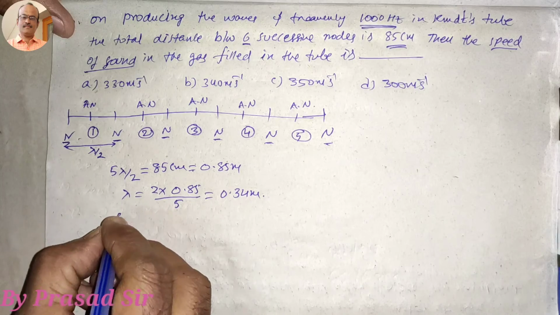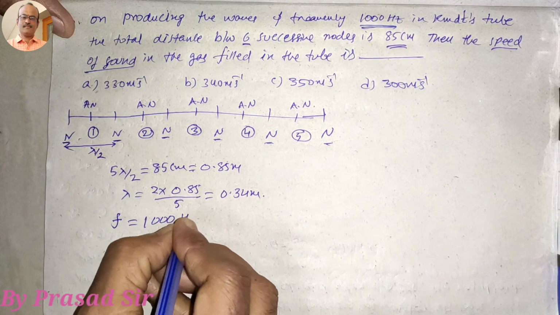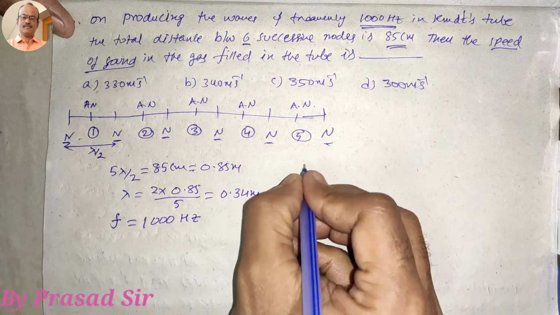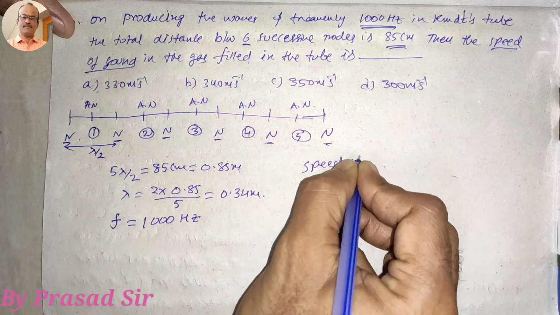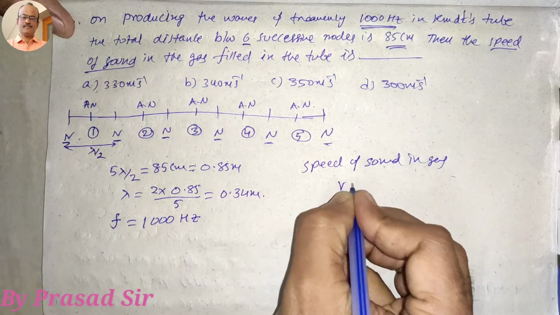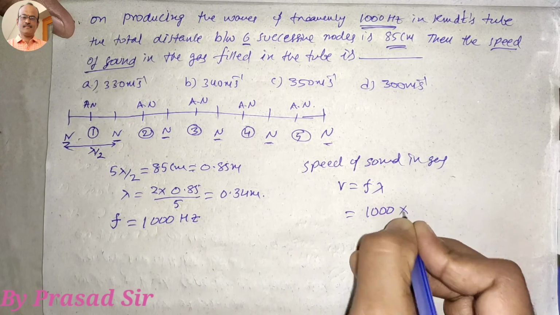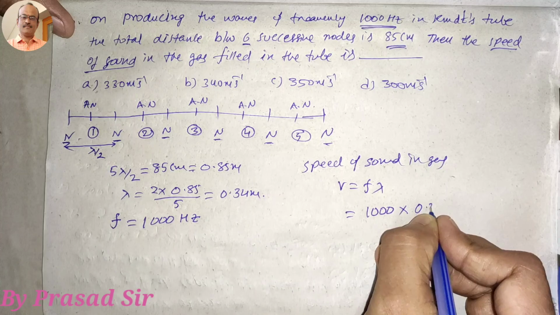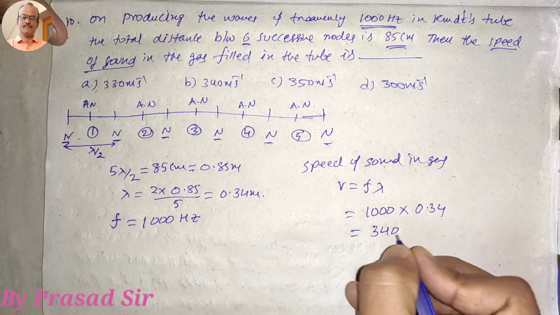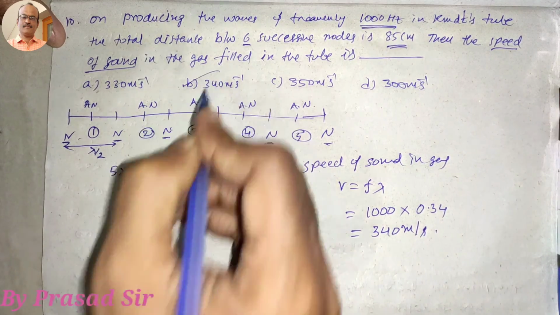And also the frequency is given, f is equal to 1000 hertz. So which one do we want to calculate? Speed of sound in gas. So v is equal to f lambda. f is 1000 into wavelength, that is 0.34, multiplication of that gives 340 meters per second. So which option is correct here? Option B is correct.